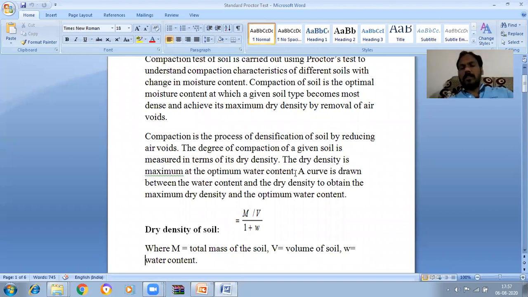Yesterday we discussed the theory behind the compaction procedure. A curve is drawn between the water content and the dry density to obtain the maximum dry density and the optimum water content. The dry density is gamma d = gamma / (1 + w), where gamma is the bulk density, that is, the total mass of the soil M divided by its volume V, and w is the water content.